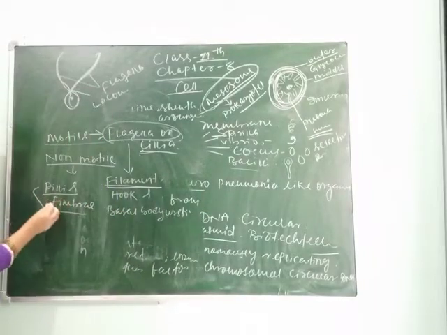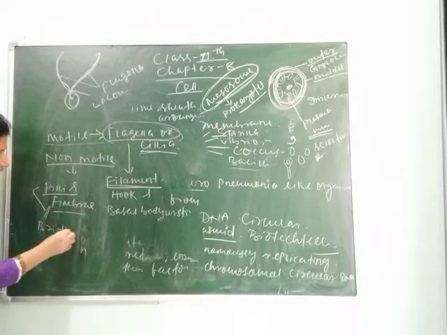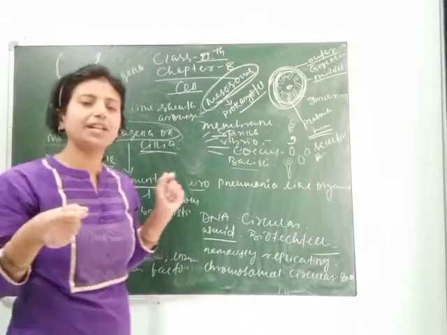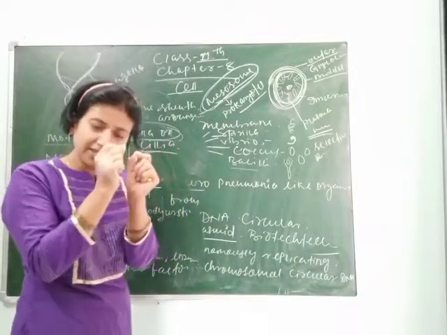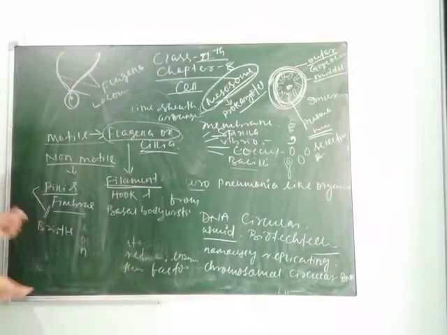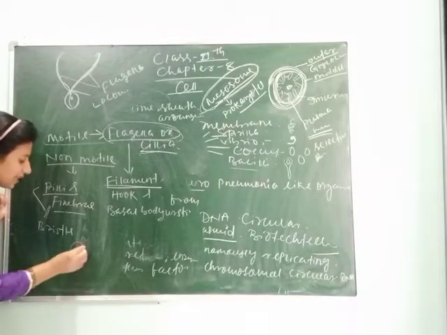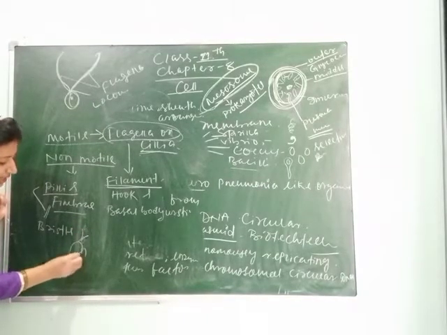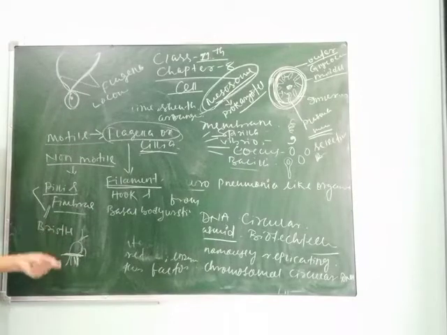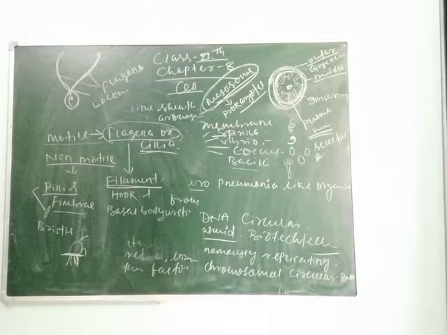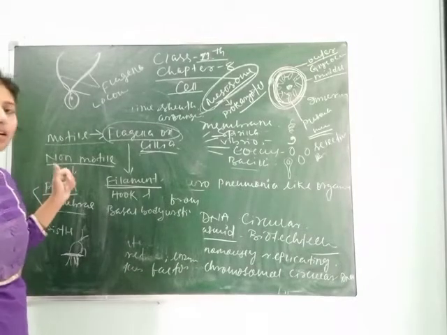So they are bristle-like structures. The fimbriae is a bristle-like structure. Bristle means the brush you use to brush your teeth, the hairs, the bristles of the brush. Their structure is like this, and they are attached to the substratum, like a rock or any other thing, to protect them from the high flow of water. So their main function is to attach the bacteria to the rock in running streams.